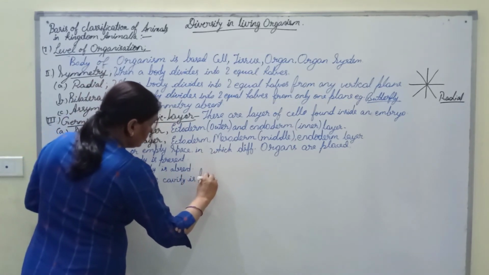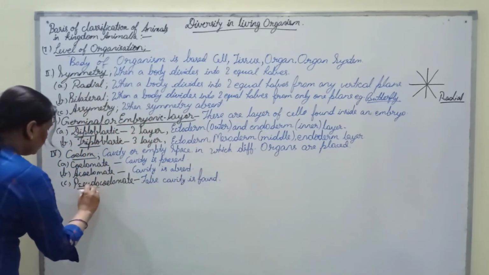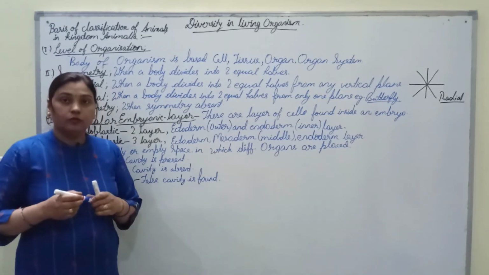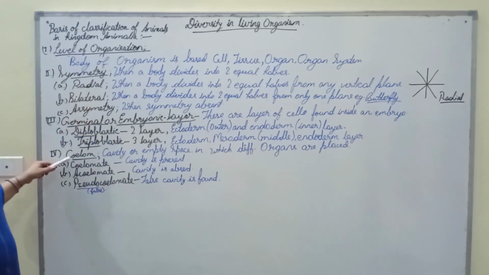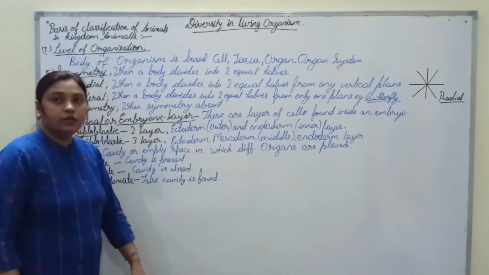As the name suggests, pseudo means false. So this is coelom, the cavity or empty space in which different organs are placed.